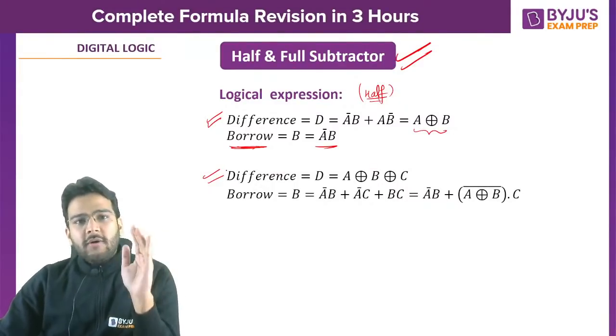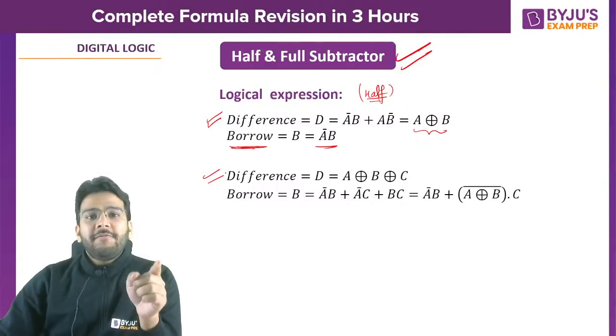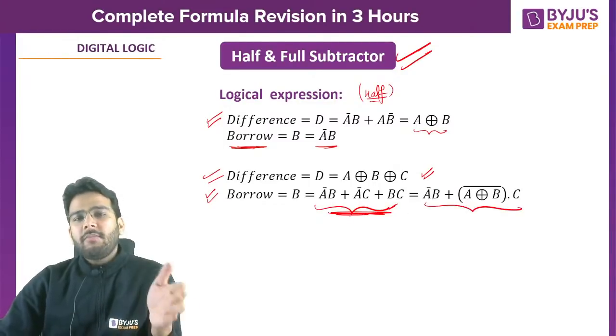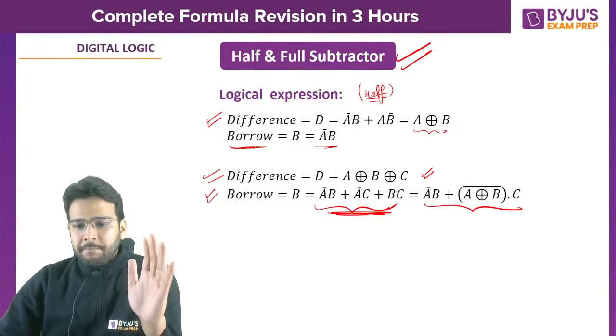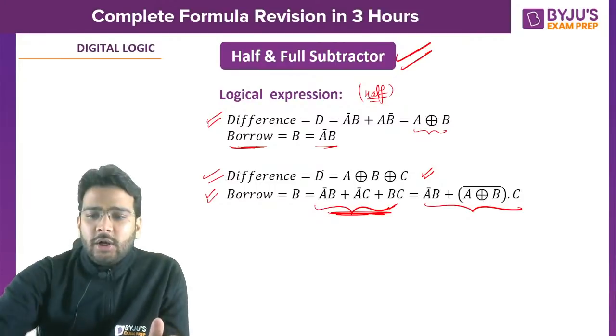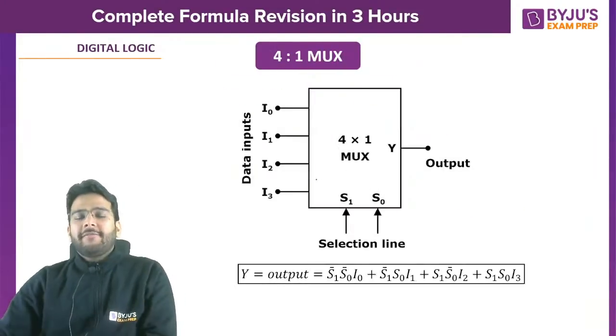The sum equation of full adder is the same as the difference equation of full subtractor. Remember this, A XOR B XOR C. What about borrow? Borrow will be this equation. Either you can remember this one or you can remember this one. This is easy to remember, A complement B or A complement C or BC. Clear? So these are the logical expressions for half and full subtractor.